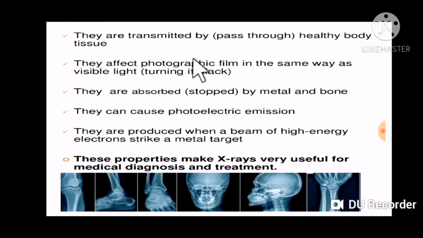They are transmitted by healthy body tissues. They affect the photographic film in the same way as visible light. They are absorbed or stopped by metal and bone. So they can cause photoelectric emission. They are produced when a beam of high energy electrons strikes a metal target. So these properties make X-rays very useful for medical diagnosis and treatment.